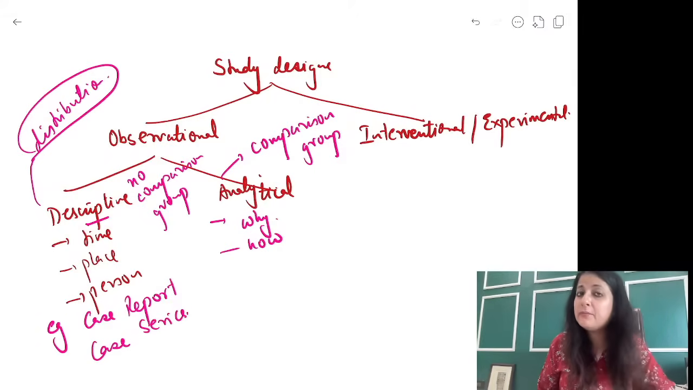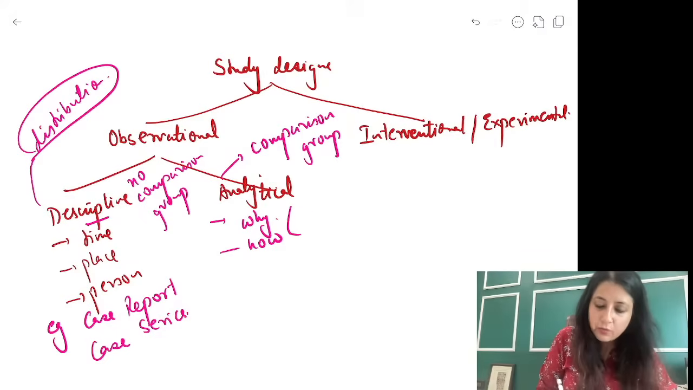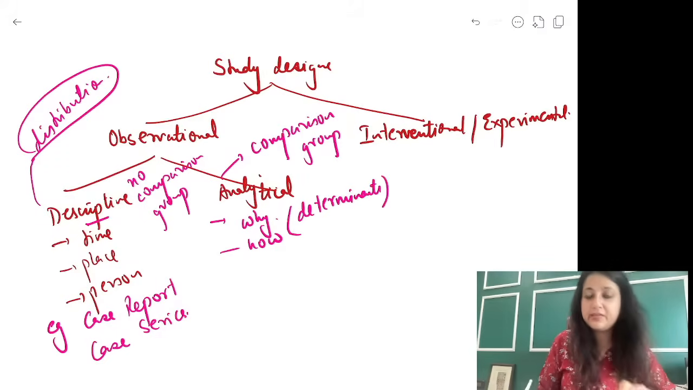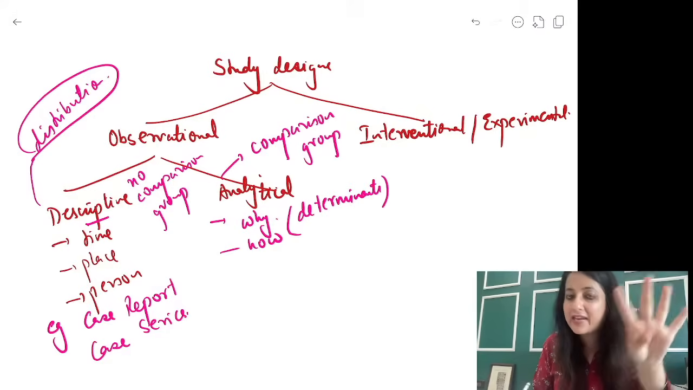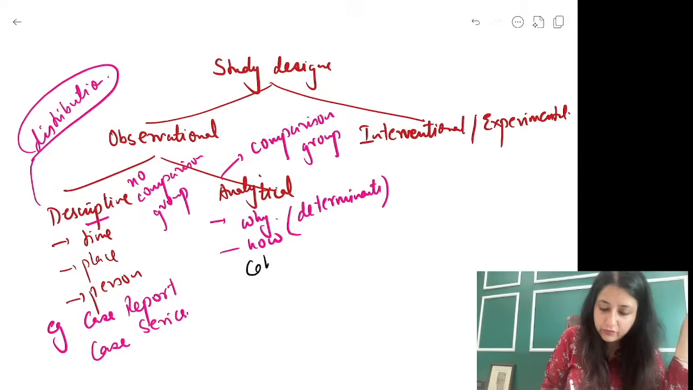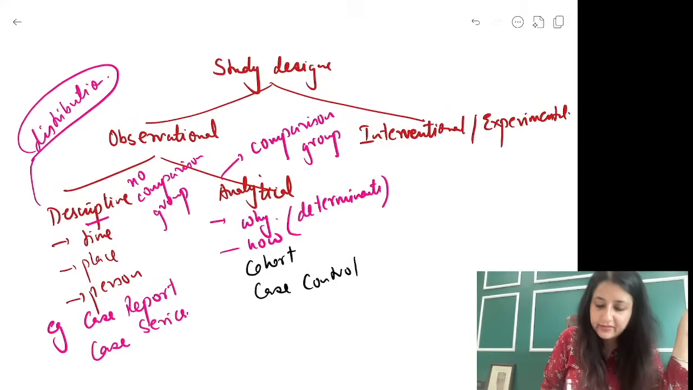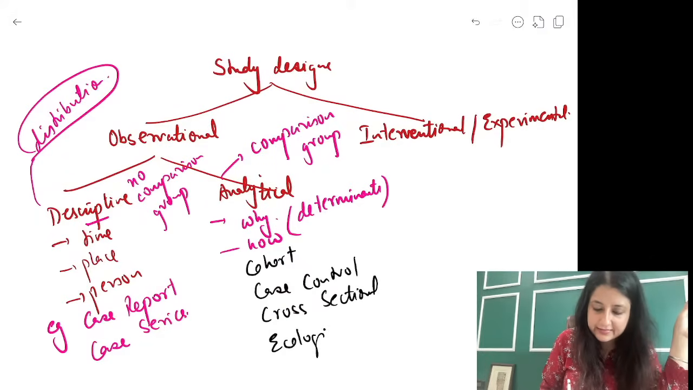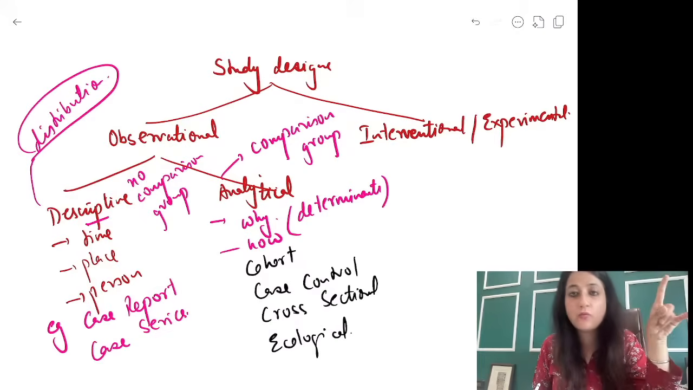Okay? But when you have analytical, we will talk about determinants. So we have 3 C's and 1 E. What are the examples over here? Cohort study, case control study, the 3 C's: cross-sectional study, ecological study design. ठीक है? The 3 C's and 1 E.